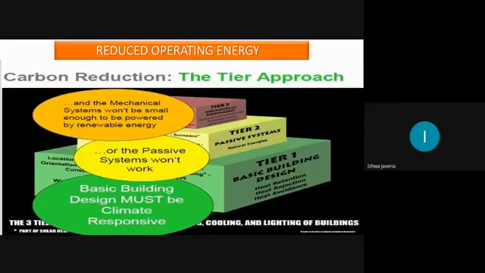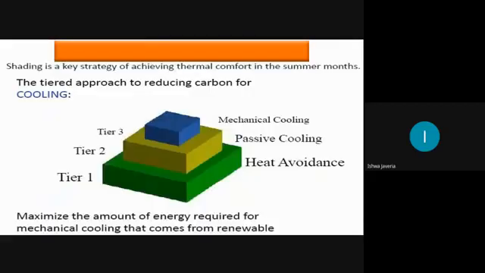I'll be explaining this picture on the next one. Shading is a key strategy for achieving thermal comfort in the summer months. The tiered approach to reducing carbon for cooling is tier 1, tier 2, and tier 3. In tier 1, we need heat avoidance. In tier 2, we need passive cooling. And tier 3 is mechanical cooling.